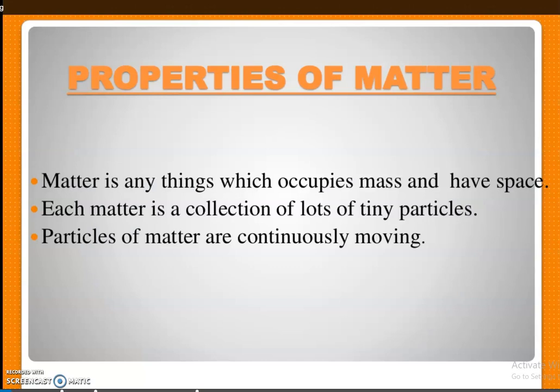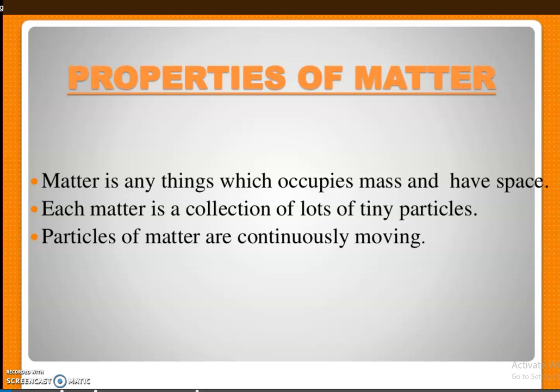We'll see what are the basic properties of matter. The first property is matter is anything which has mass and occupies space. If a thing has mass and space, then only we can call it matter.